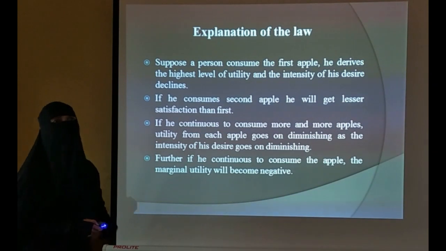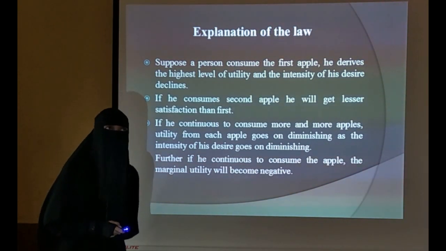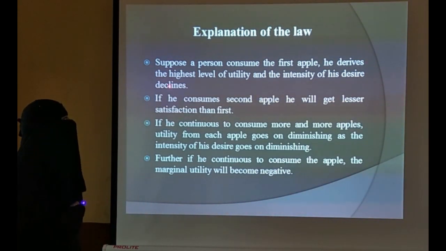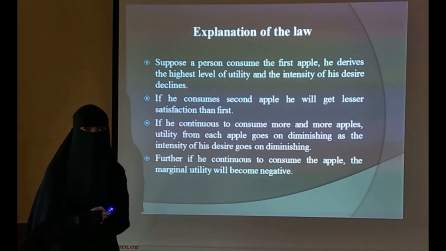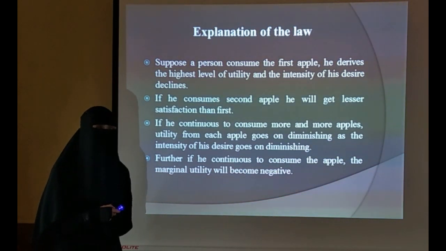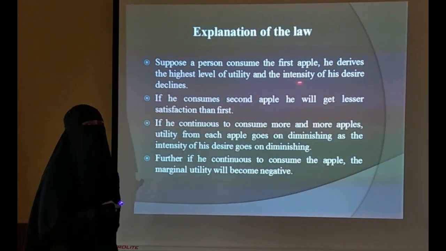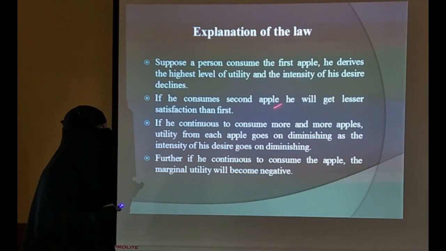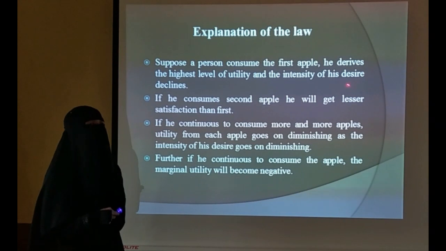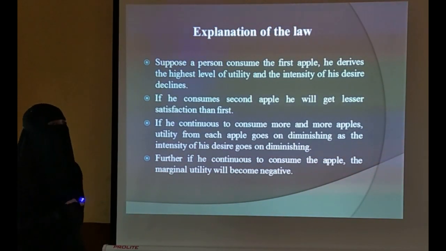So the explanation of the law. What does the law say here? We'll take an example to understand this law. Suppose a person consumes the first apple. He derives the highest level of utility and the intensity of desire declines.